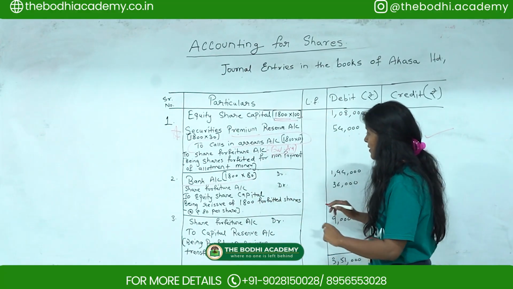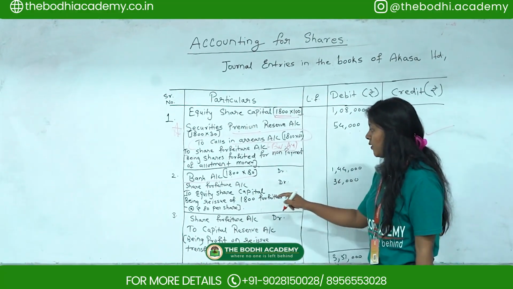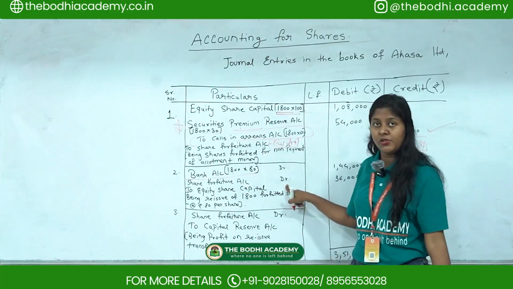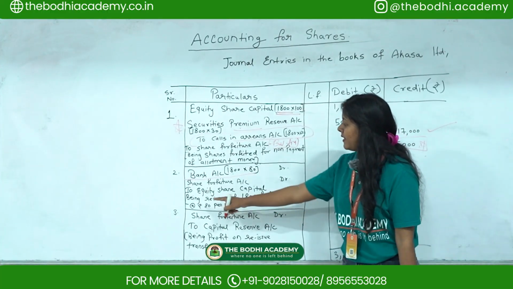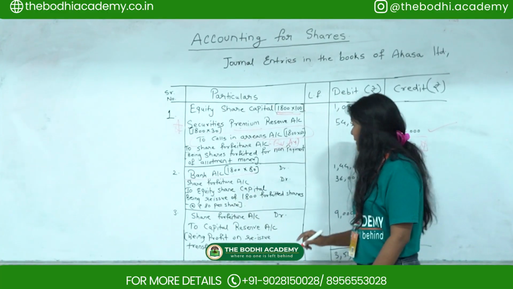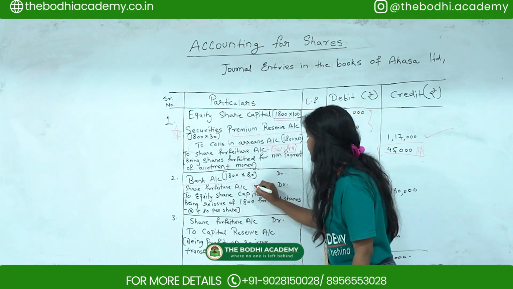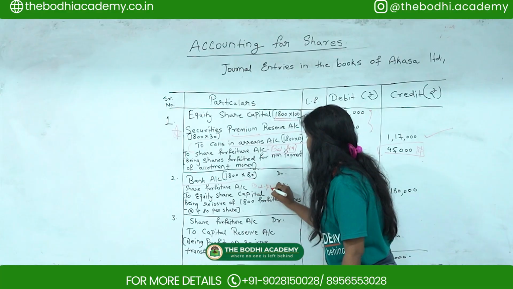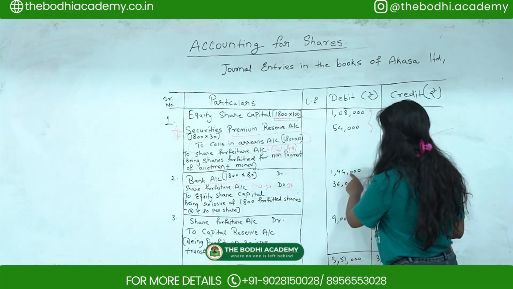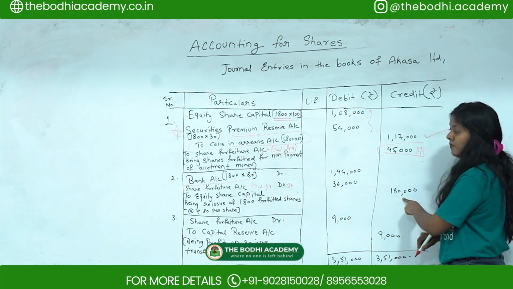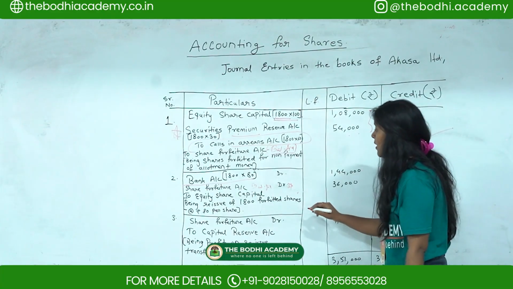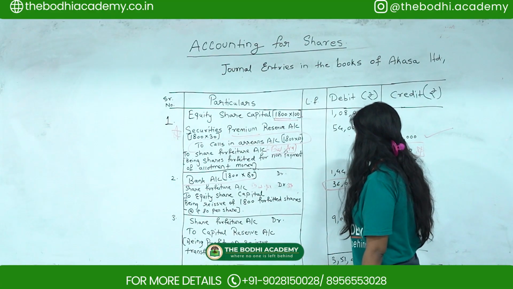Okay, next entry that will come is the share forfeiture account, for how much the shares were forfeited, and then the equity share capital account. Okay, so always this share forfeiture, I told you that this is your balancing figure. This you have to remember. So you have to do 1,44,000 minus 1,80,000. You will get 36,000. Okay.